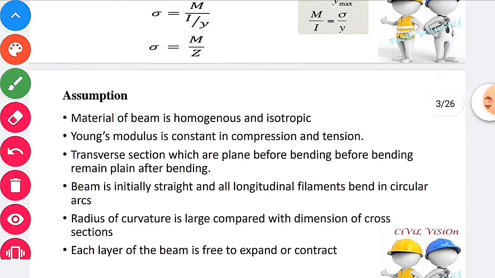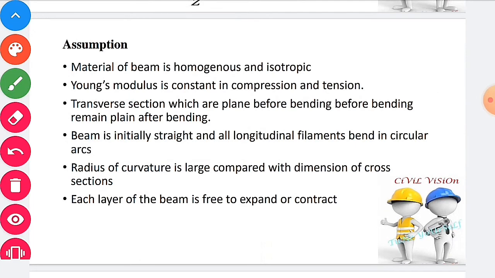Some of the assumptions for theory of simple bending: material of beam is homogeneous isotropic. Young's modulus is constant in compression and tension. Plane before bending remains a plane after bending. Beam is initially straight and all longitudinal filaments bend in circular arcs. Radius of curvature is large compared with dimension of cross section. Each layer of the beam is free to expand and contract.